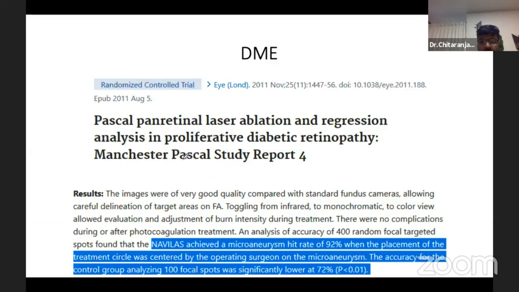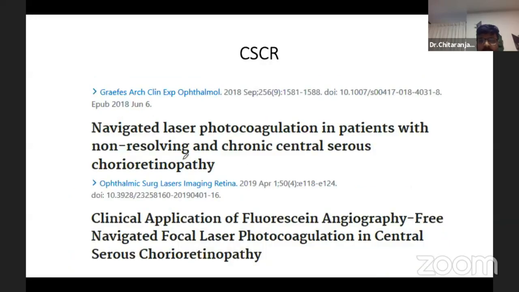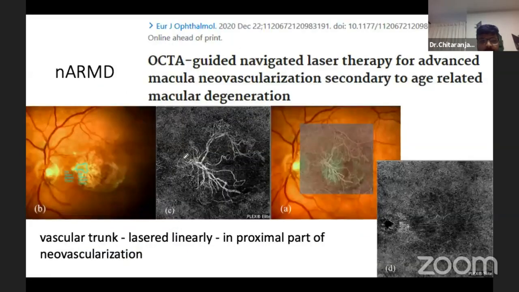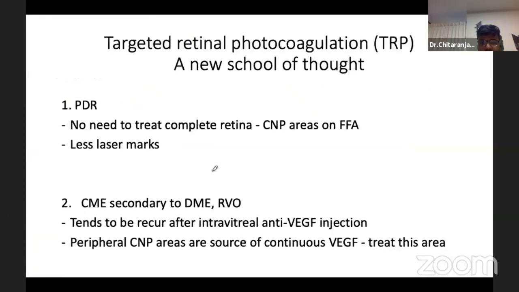It has been used for DME. In DME, Navilas achieved a microaneurysm hit rate of 92%, whereas for conventional, it is a rate of only 72%. It has also been used in CSCR. It has been used in neovascular ARMD. OCT angio guided Navilas is there. For this, the vascular trunk in the proximal part, laser were put. It is difficult to laser this area manually because it is very close to fovea.